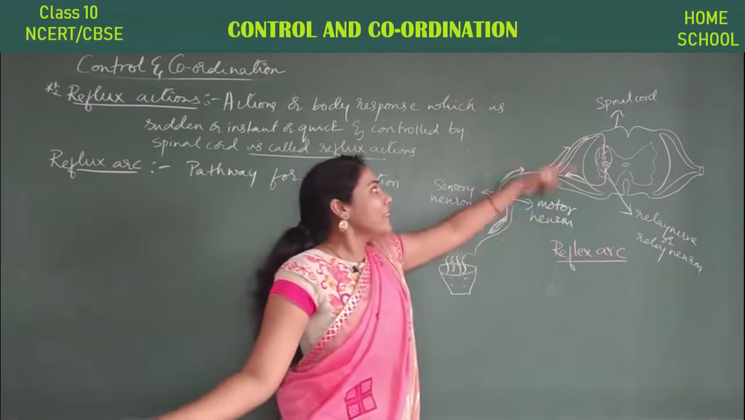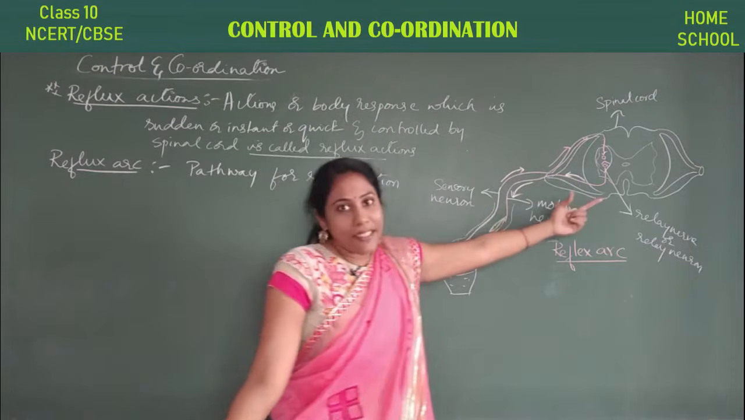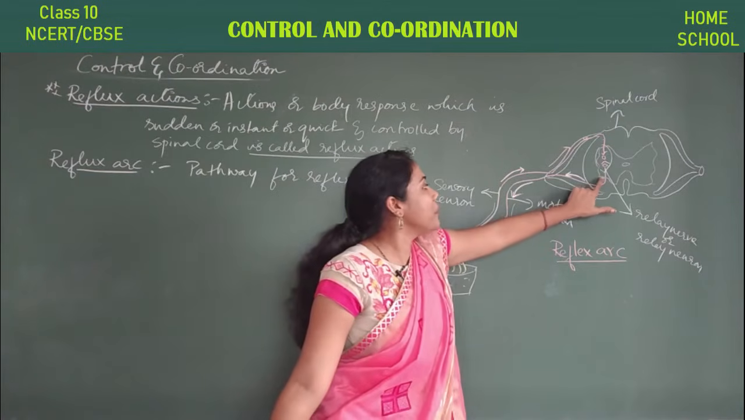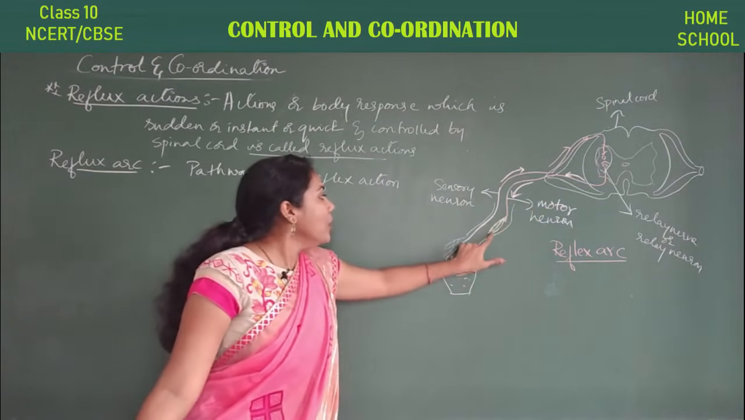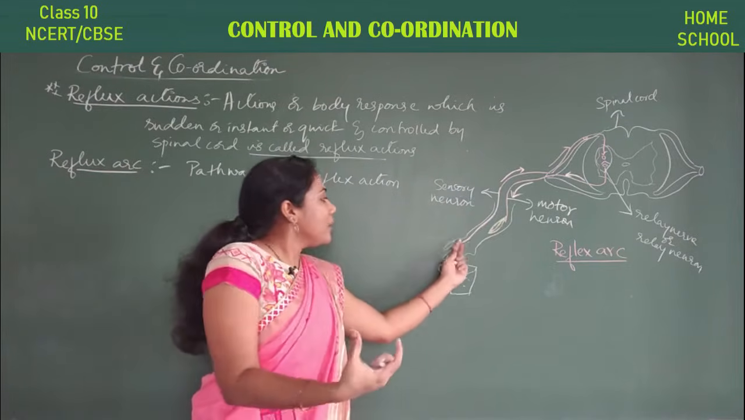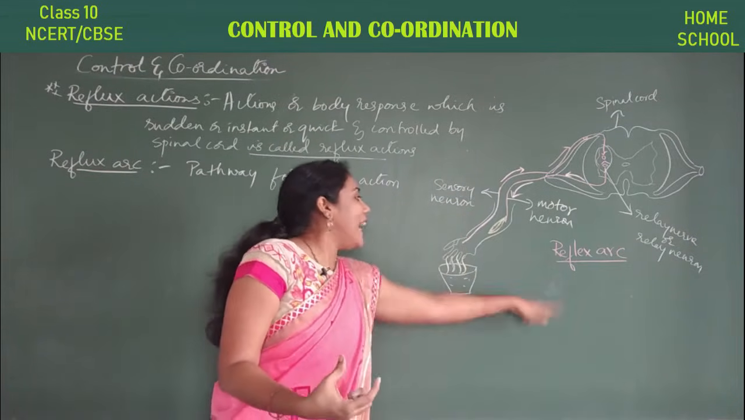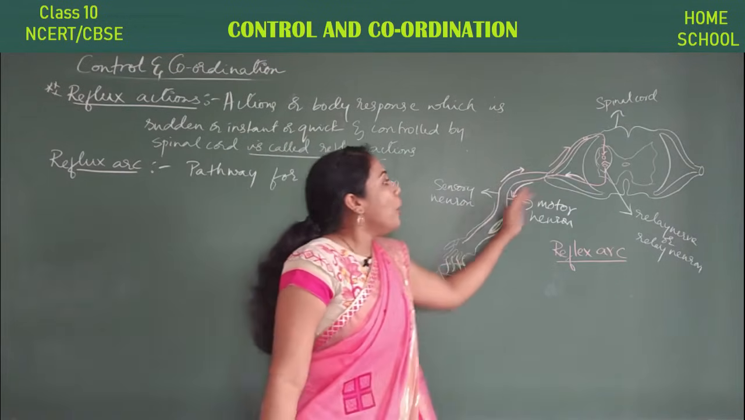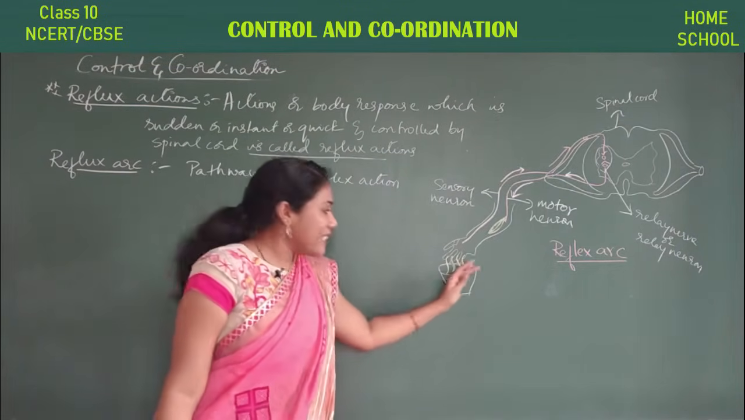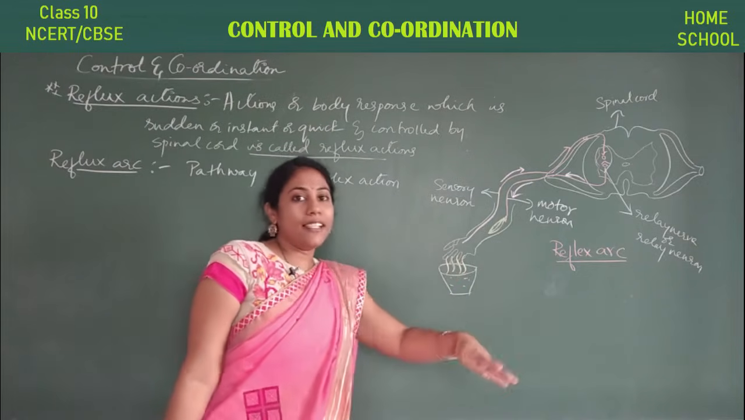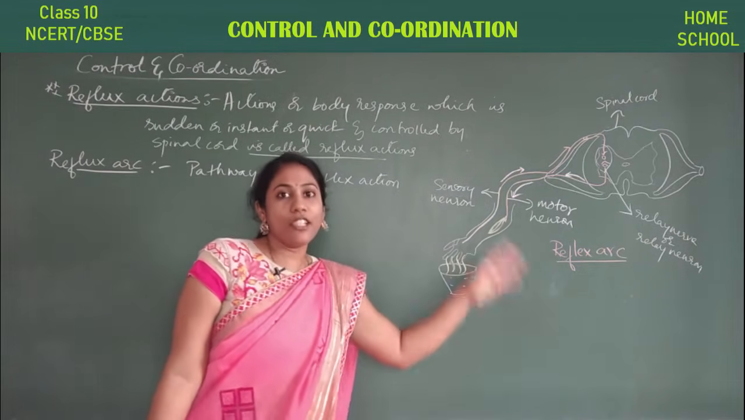So here the brain's duty is taken up by the spinal cord, right? The motor neuron is carrying information from this spinal cord to this muscle cell. Once the muscle cell's shape changes, automatically you can remove your hand outside. So this is the pathway of this reflex action. What is the reflex action here? You have hot water, you touch it, and suddenly you take out your hand. That is the quick action.